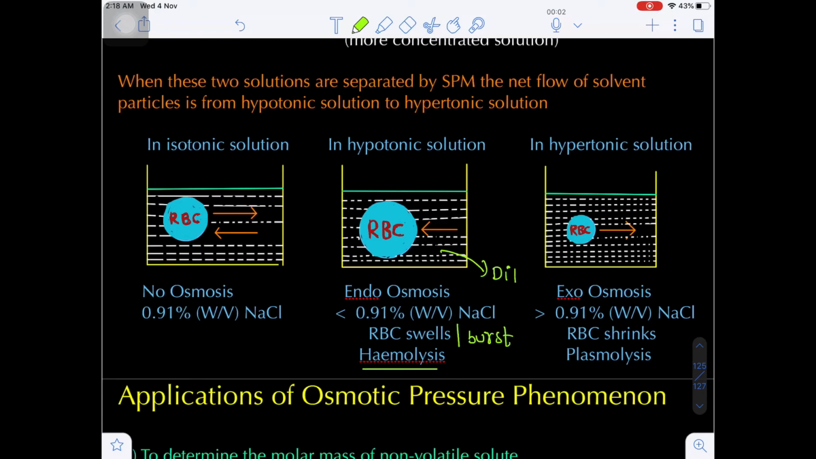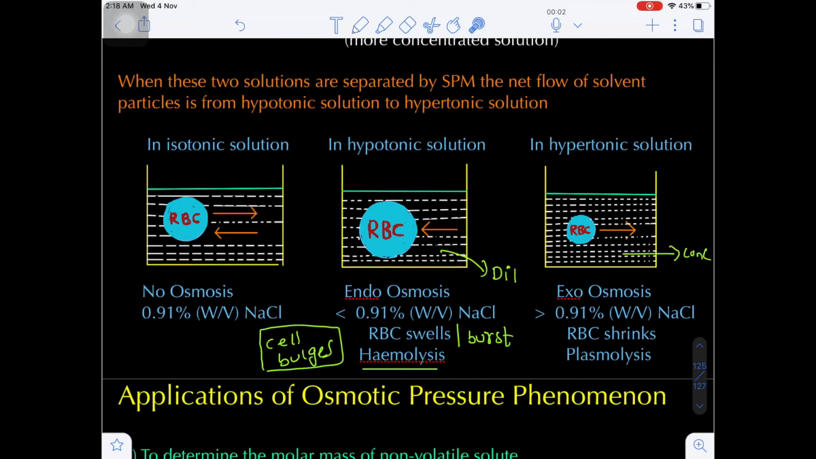The inflow of solvent into the RBC increases the size of the RBC, that means the cell bulges. When the cell bulges, it may undergo burst also. This phenomenon is called hemolysis. Otherwise, one more case is there. Suppose the RBC is kept in a more concentrated solution, that means the RBC is placed in greater than 0.91% W by V NaCl, so the NaCl solution is a concentrated solution.